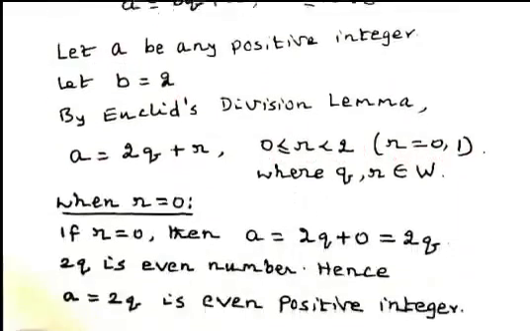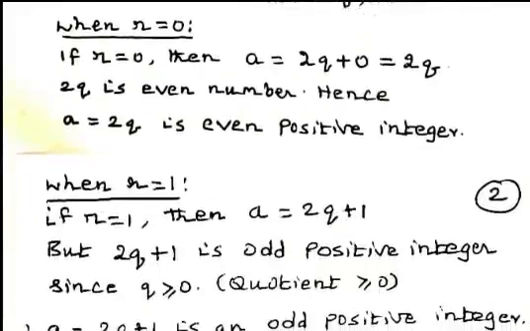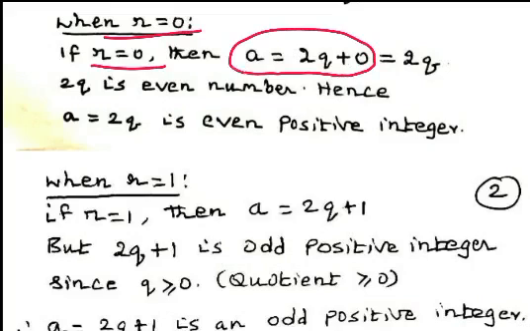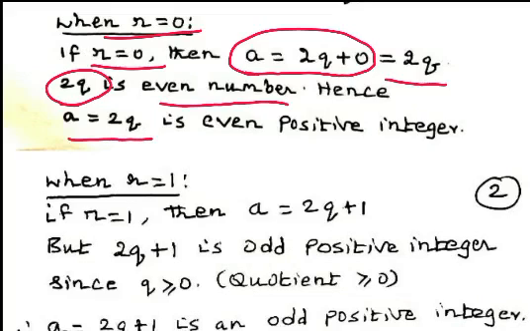Now we consider the different cases. When r equal to 0, then a equal to 2q plus r can be written as a equal to 2q. 2q, that is a multiple of 2, is an even number. Hence, any positive even integer can be written in the form of a equal to 2q.